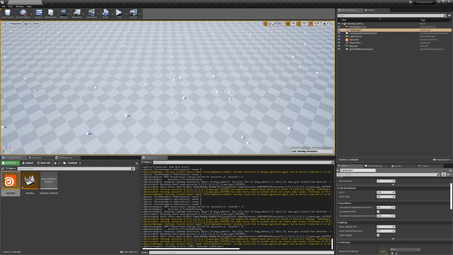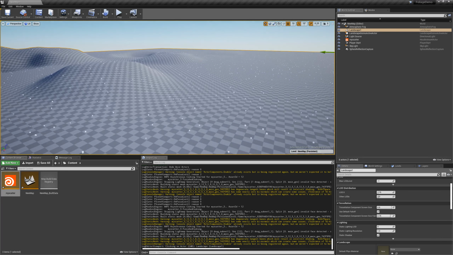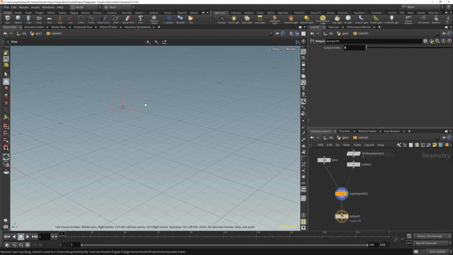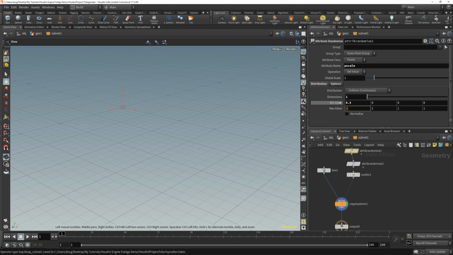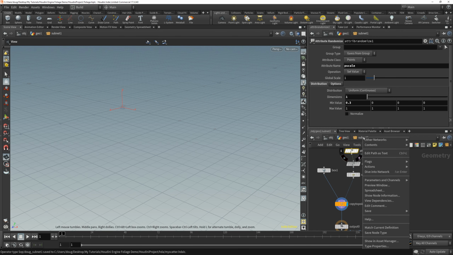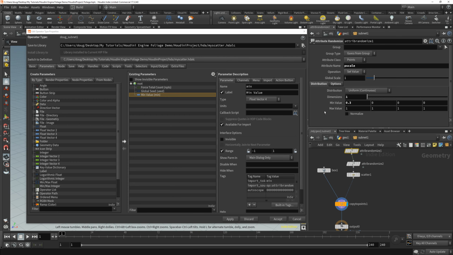I'm not seeing a huge variation in sizes, but I guess I went between 0.3 and 1. I probably should have gone a little bit more severe to make it more obvious. I'll do that real quick. This would be a good thing to expose, actually, so why don't we do that? I'm going to go back to type properties, parameters, and I'm going to expose my min value and my max value for my scales. So I'll call that scale min and scale max.